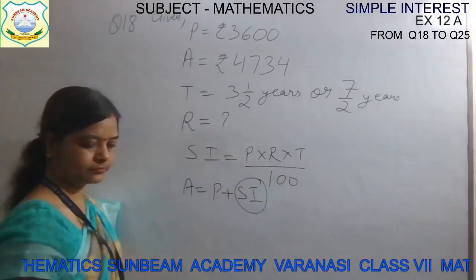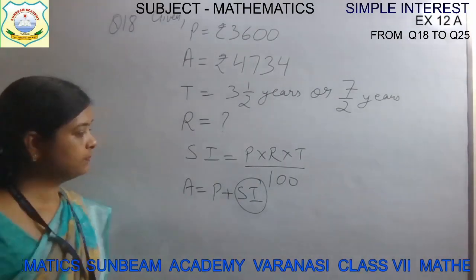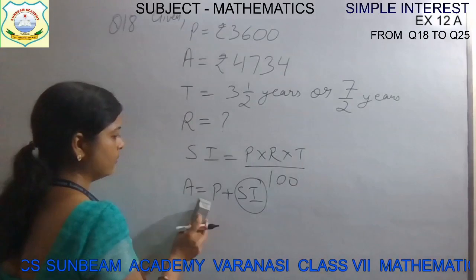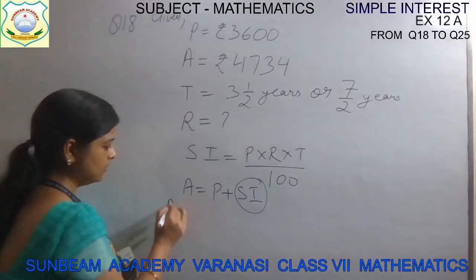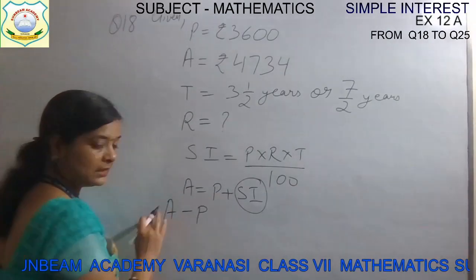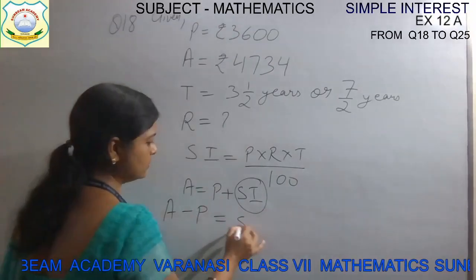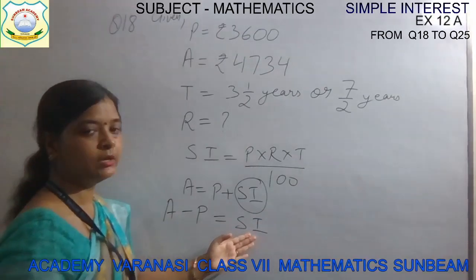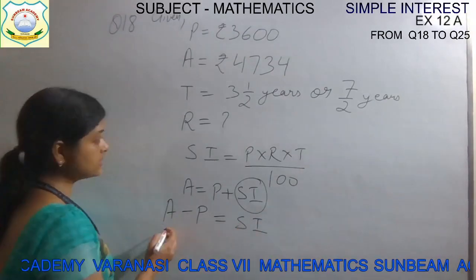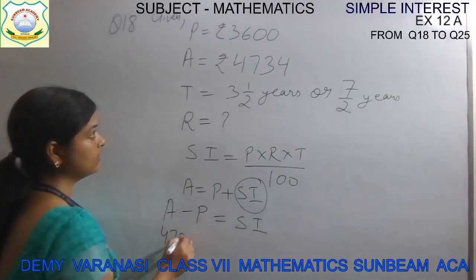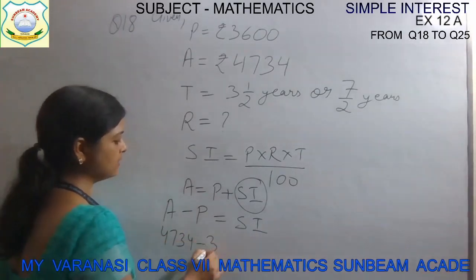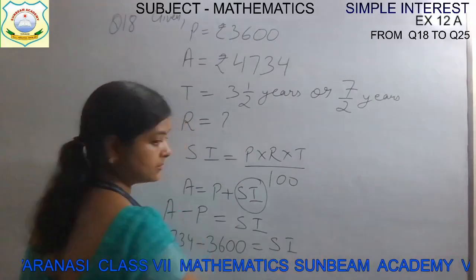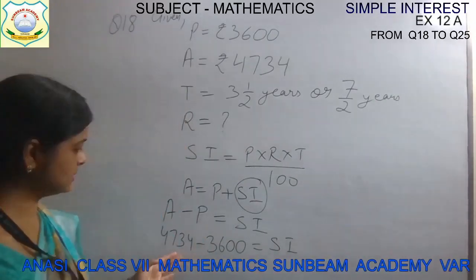Okay. Now let's start with the amount formula. Amount, now if you separate P, amount minus P is equal to simple interest. We have to separate simple interest, isn't it? We have to find the value of simple interest. Amount is given, children, 4734. Principal is given, 3600. This will be your simple interest. Okay, now just subtract it.